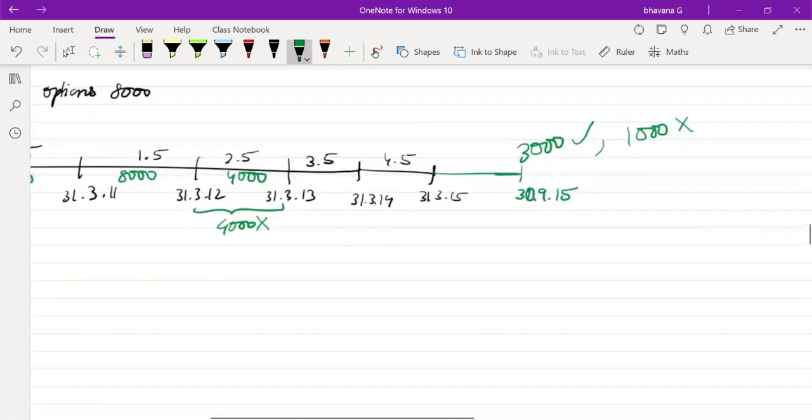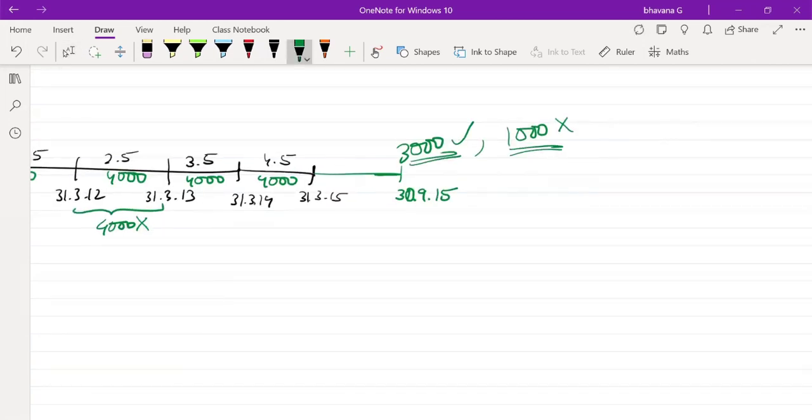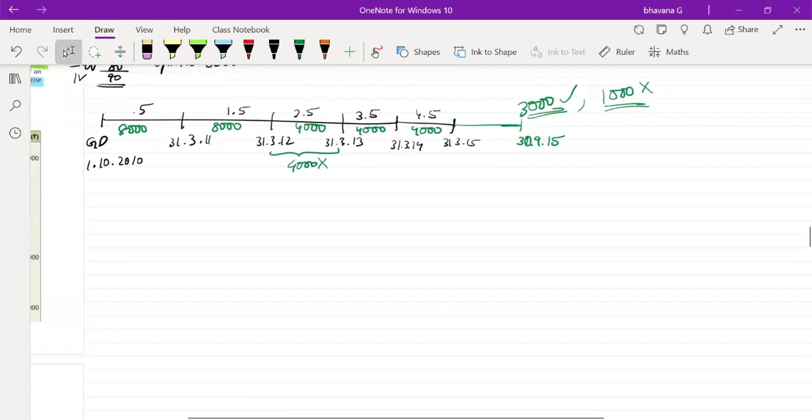That means over 3.5 and 4 years also it will be 4,000 and 4,000 only. By this end, it will be 3,000 and 1,000 options lapsed. Is this timeline clear to you? So by 2.5 years, your 4,000 options were lapsed.